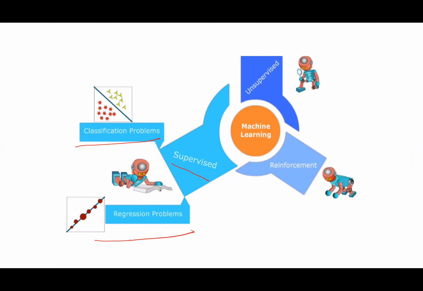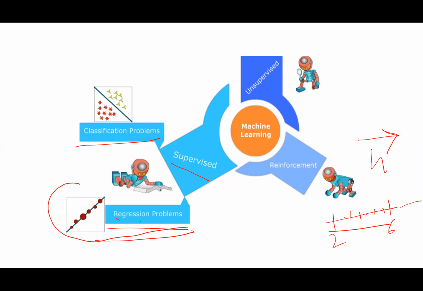The other kind of problems are regression problems, where I want to predict a continuous variable. What is the price of this product? Suppose you will get married in future, and I want to predict right now what is going to be the height of your son. Height is a continuous number, it can be anything between 2 feet to 6 feet or more. So it can be 3, 4, 5, 3.5, 3.7, 5.78, a real number. When the outcome that I want to predict is a real number, I will call it a regression problem.